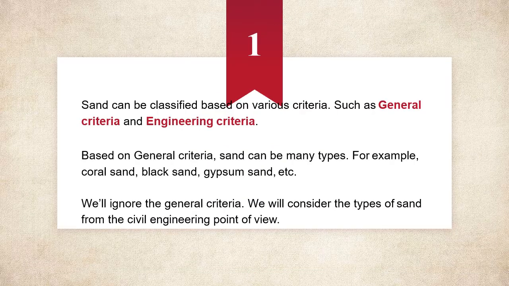So first of all, what is sand? Sand can be classified based on various criteria as I mentioned earlier, such as general criteria and engineering criteria. Based on general criteria, sand can be many types. For example, coral sand, black sand, gypsum sand. As the name suggests, the coral sand contains coral remains and the gypsum sand contains gypsum. We'll ignore the general criteria. We will consider types of sand from the civil engineering point of view.